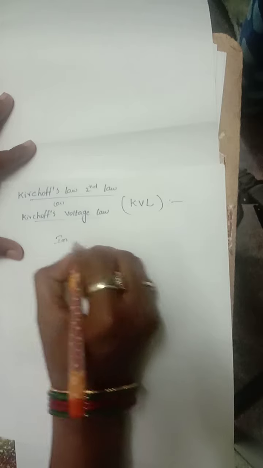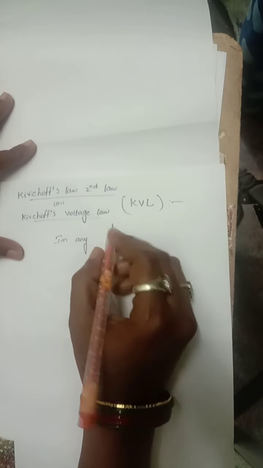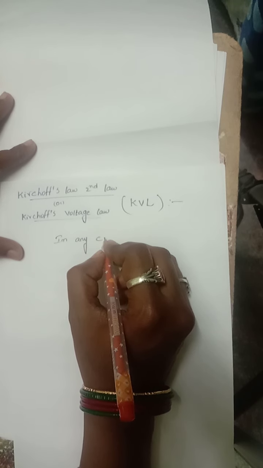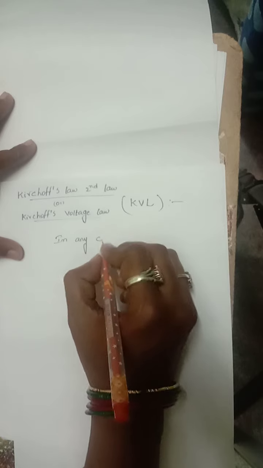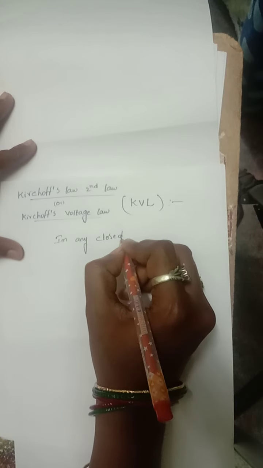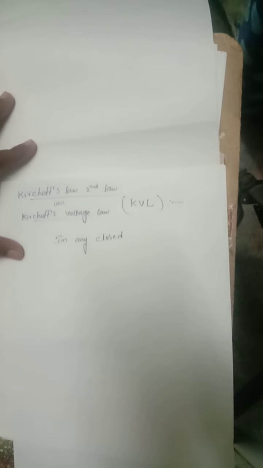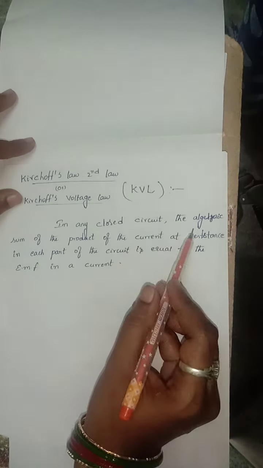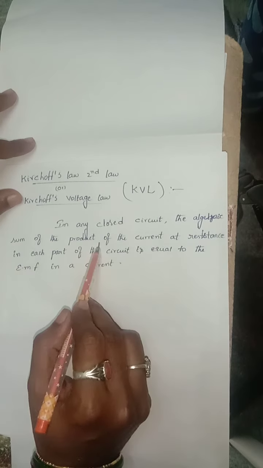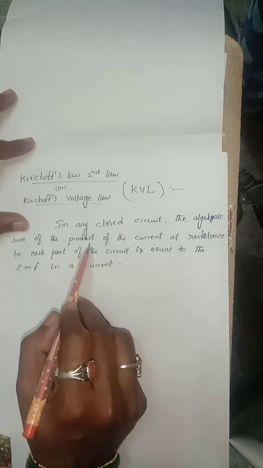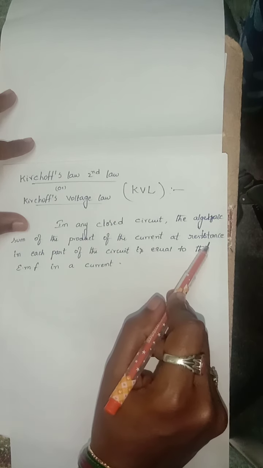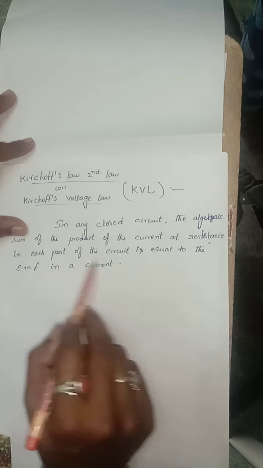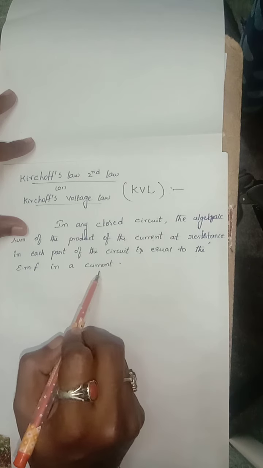In any closed circuit, the algebraic sum of the product of the current and resistance in each part of the circuit is equal to the total EMF in that circuit.